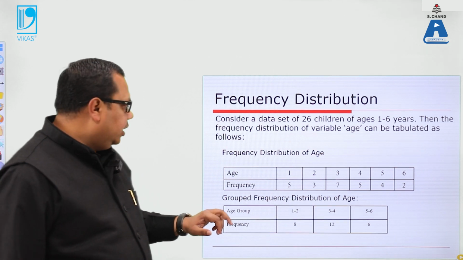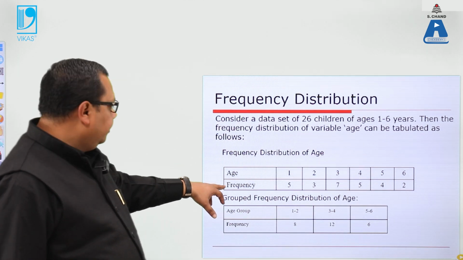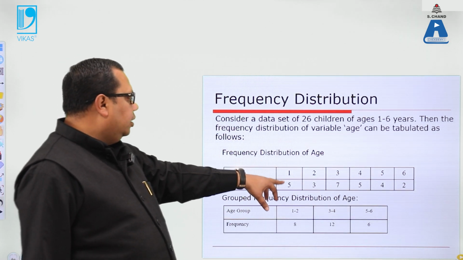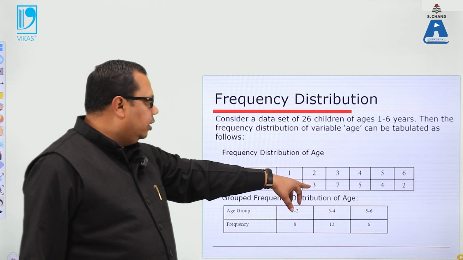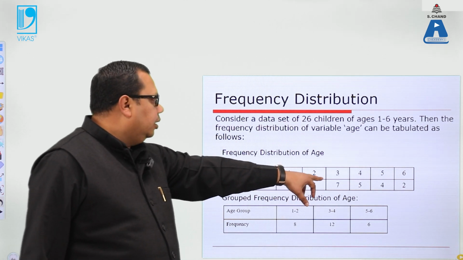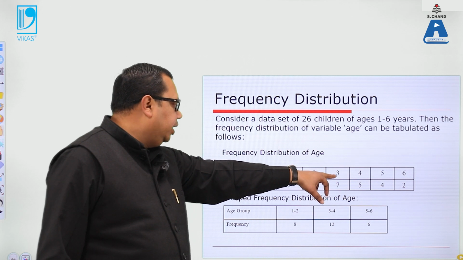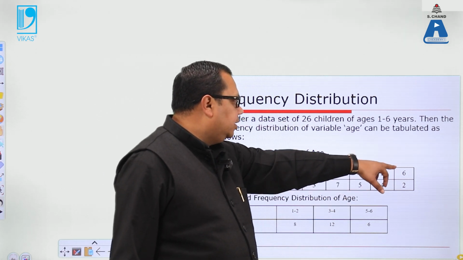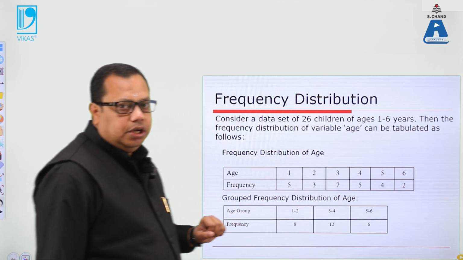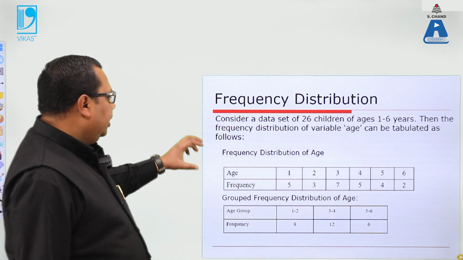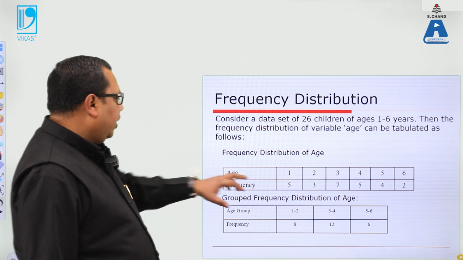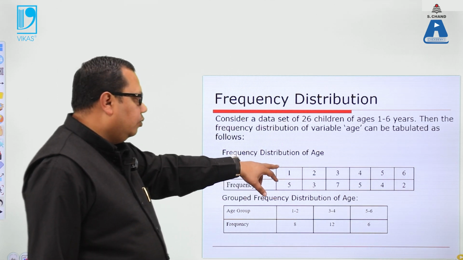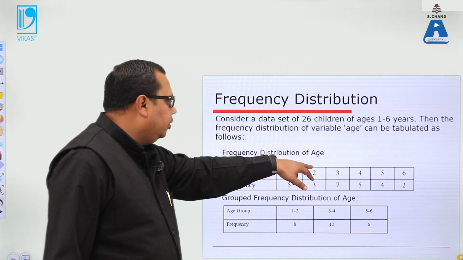Here the frequency is: in 1 year there are 5 students, in 2 year there are 3, in 3 years there are 7, in 4 year there are 5, in 5 year there are 4, and in 6 year there are 2 students.